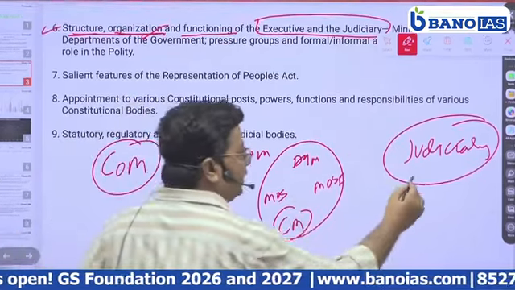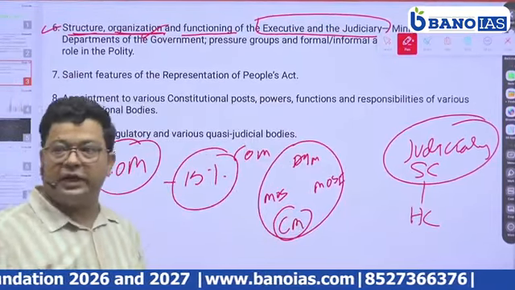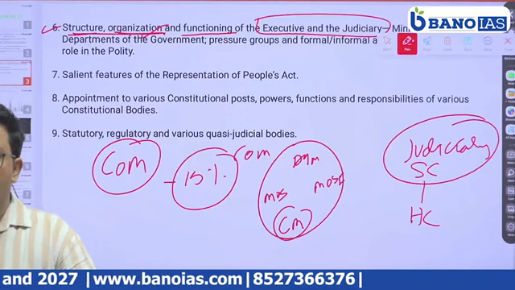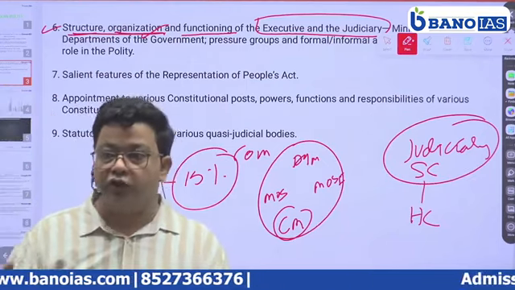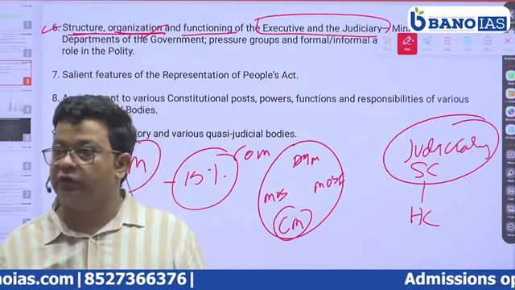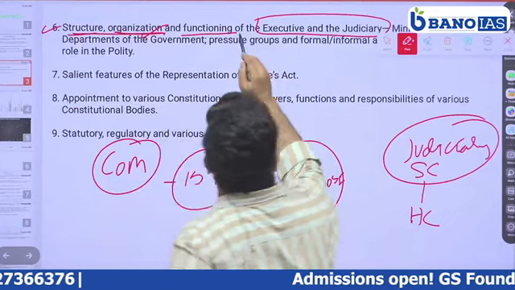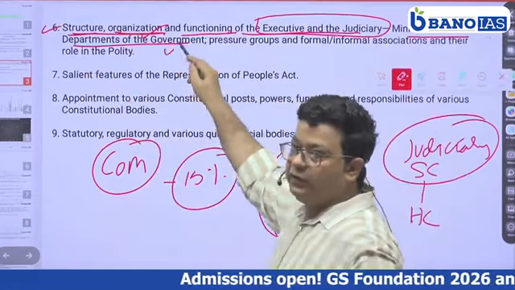That has to be done in the Supreme Court, then High Courts, then subordinate courts in India, tribunals in India, constitutional tribunals and some non-constitutional tribunals. Are you getting the point, right? Then executive and functions, ministers and departments of the government.